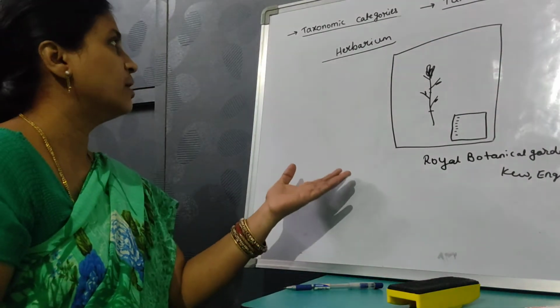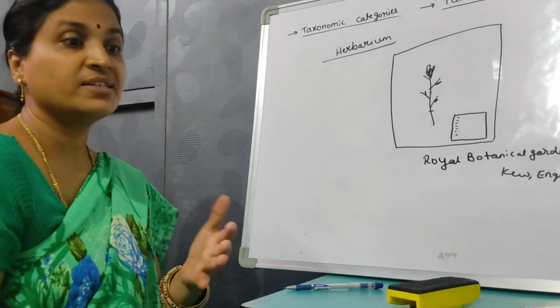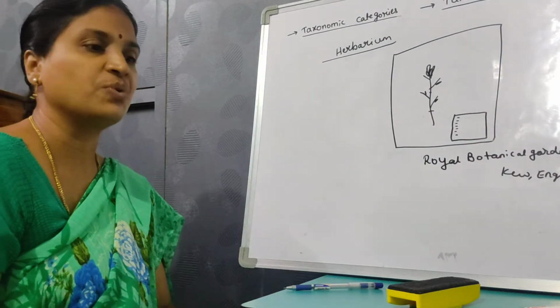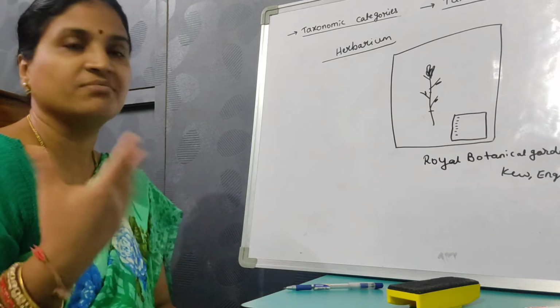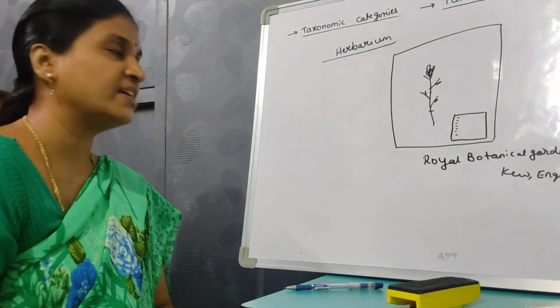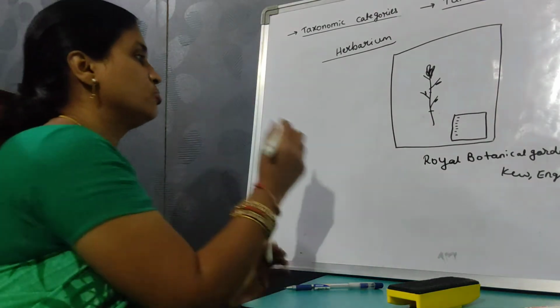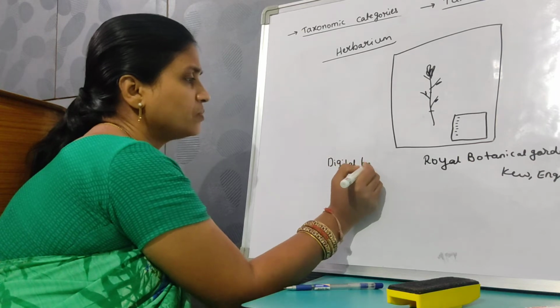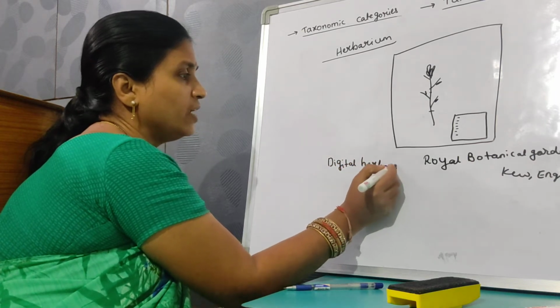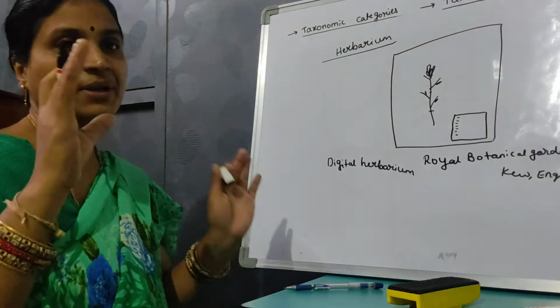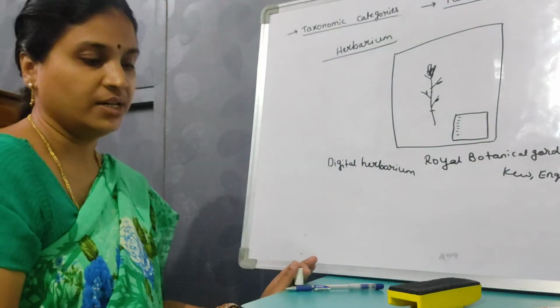So this is about the herbarium sheets. Nowadays, with social media, the internet and digitalization, a digital herbarium is also maintained, where photographs of these sheets are kept as images on the internet.